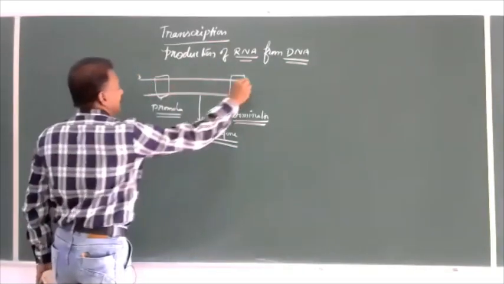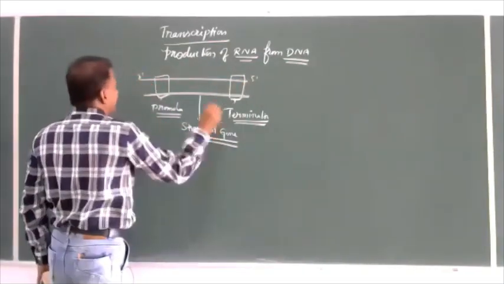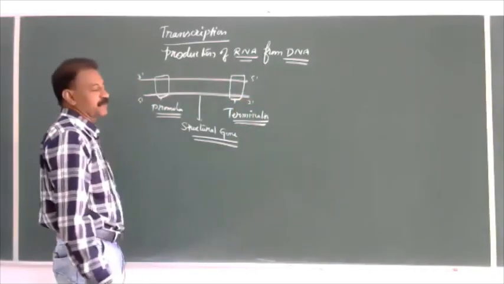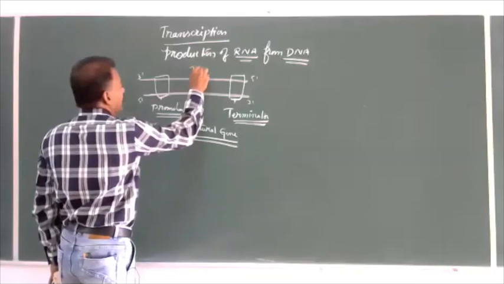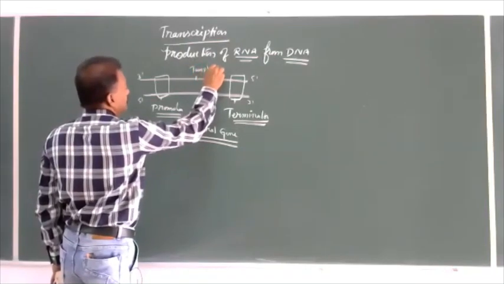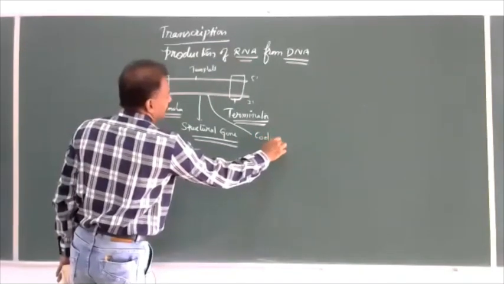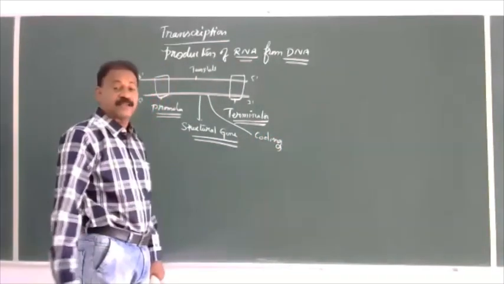Out of the two strands, they have polarity of 3' to 5' and 5' to 3'. This is called the template, and this is called the coding strand. We have seen in the previous class why they are called template.